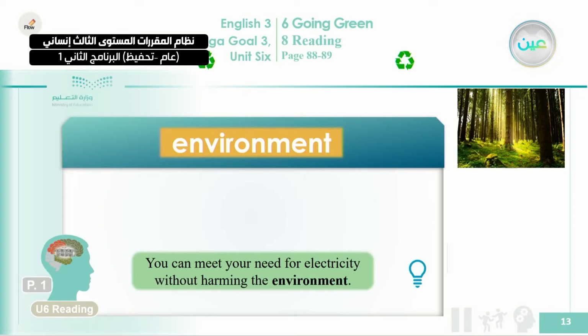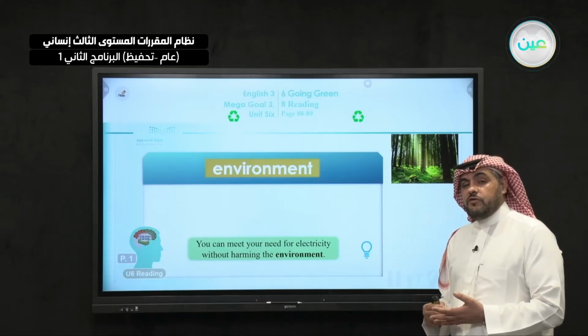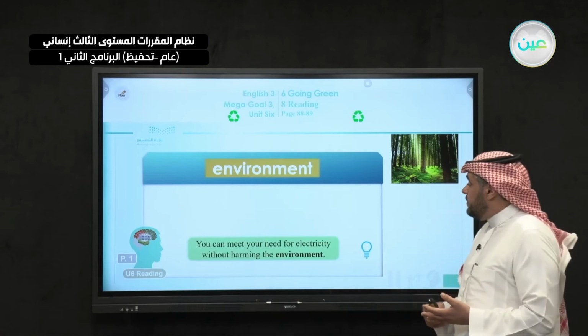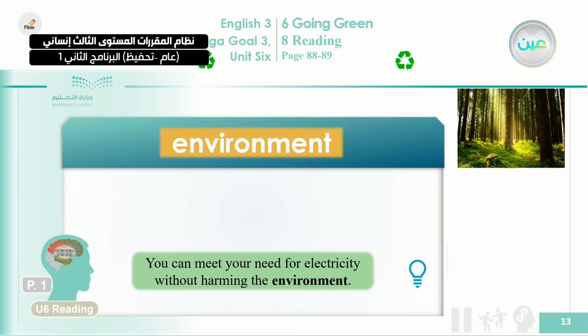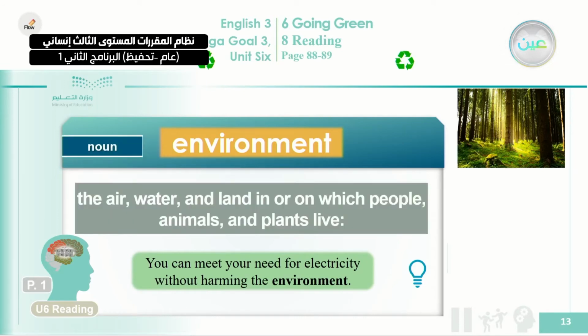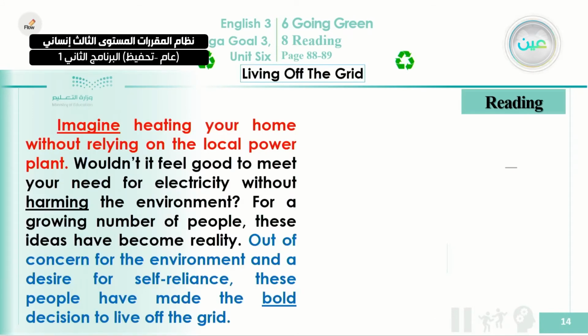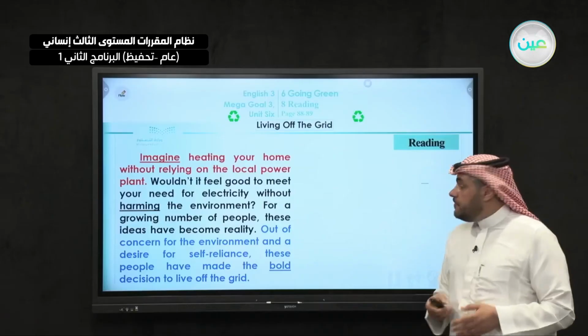So the alternatives, as we mentioned, are when you make use of the wind and the sun. Okay, we're using windmills and solar panels. This is a noun, which means the environment is the air, water, and land in or on which people, animals, and plants live. Okay, now we come to the reading, starting with the first paragraph.